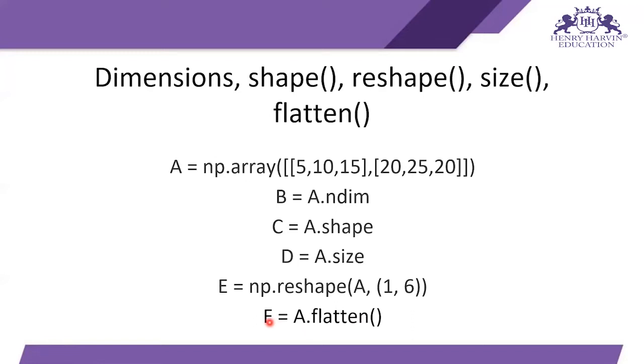Here a means any matrix variable name, dot flatten and parenthesis. By this, all the elements come in a single line, and f becomes an array having 6 elements. That means 5, 10, 15, 20, 25, and 20.